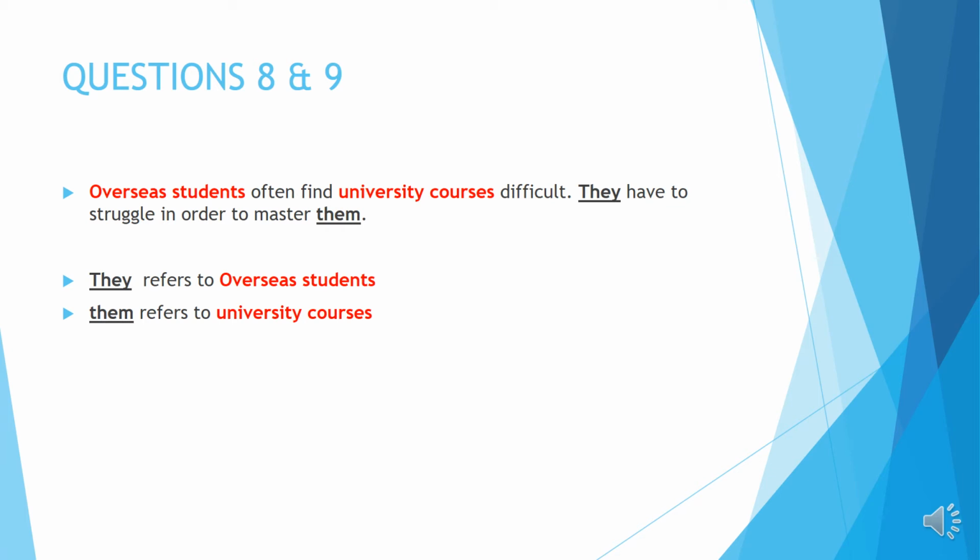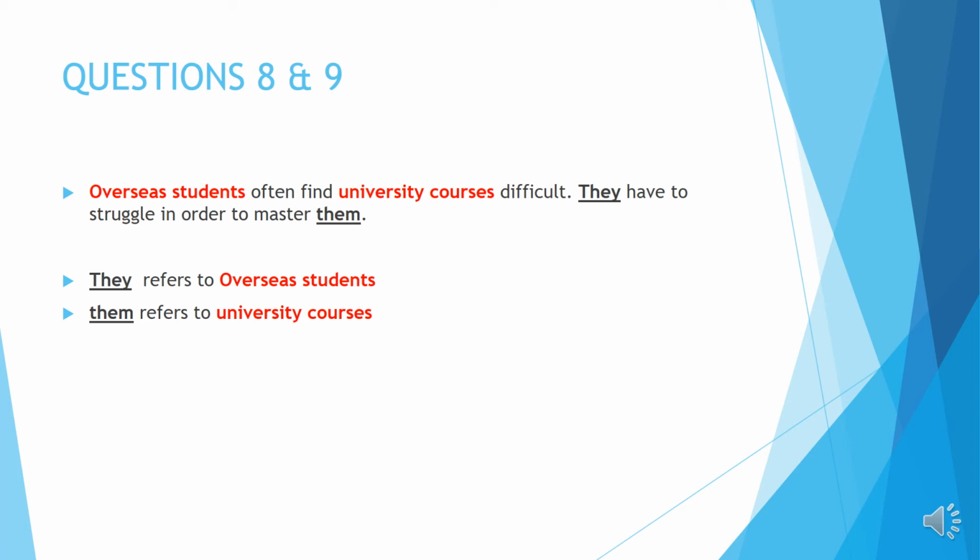Questions number 8 and 9. Overseas students often find university courses difficult. They have to struggle in order to master them. Okay, so they have to struggle. Who have to struggle? They, overseas students. They have to struggle in order to master them. Master what? Master university courses.